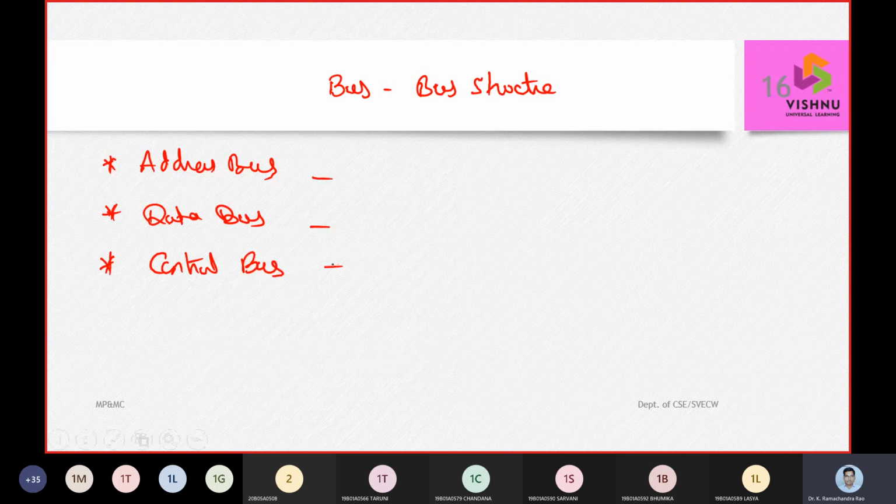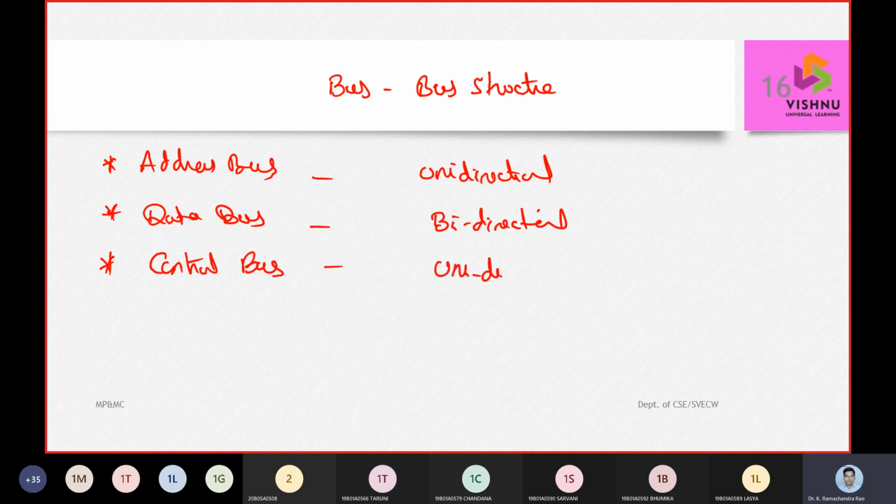Nice. Now, when coming to the address bus, we mentioned that it is unidirectional. The data bus is bidirectional. And the control bus is again unidirectional. Next thing we should look into: a unidirectional bus is in control of the CPU.